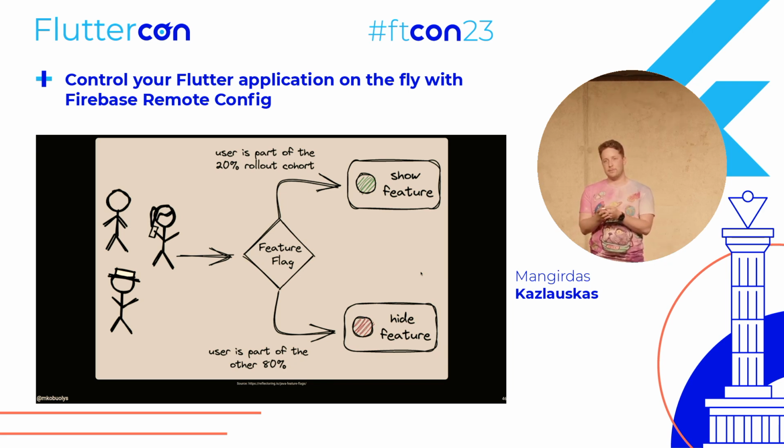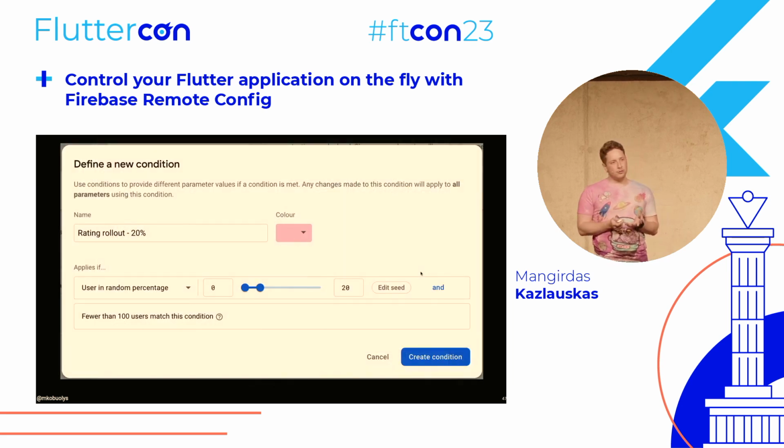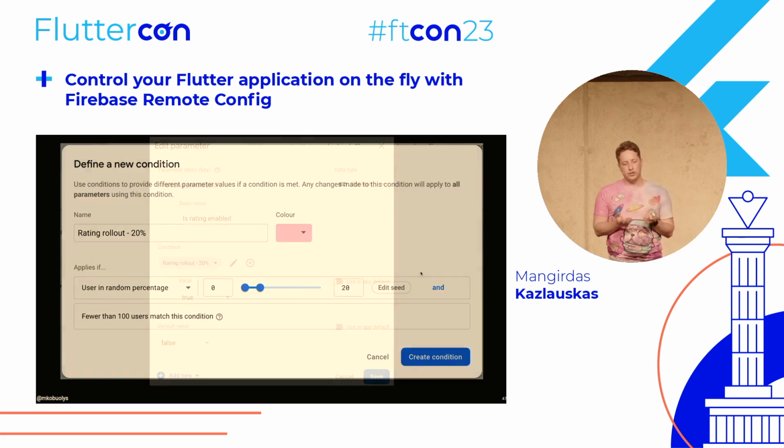You see that there are no errors after releasing this feature. Okay, then we can increase this threshold to maybe 50% of your users, and if everything is okay, then we can just release this feature, or we can kill this feature and change this value to false. That could also be the case. So what's good about Firebase Remote Config is that this non-binary feature flagging comes out of the box, and if you want to use it, you just define a new condition of your specific threshold, and then you use the user in random percentage rule, and you define that threshold, and it just works.